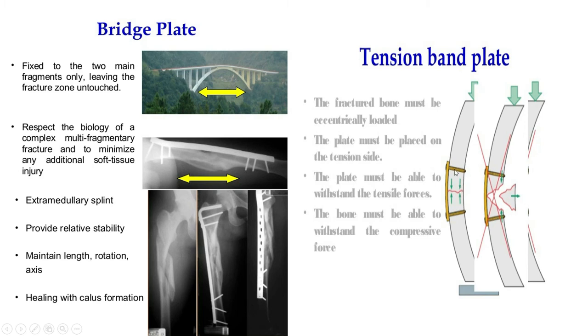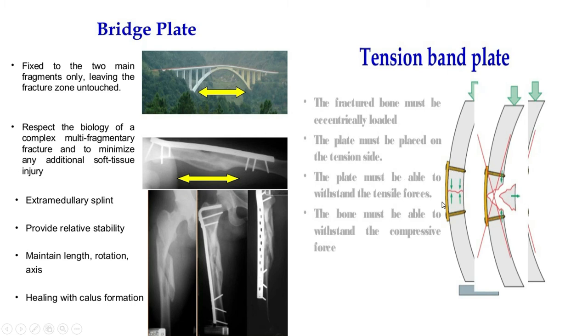Now if we put a plate, it acts as a neutralizing of this tensile cortex, and as the bone will bend, this neutralizing force created by this blocking effect of this plate and screw will convert the force into compression over the fracture site. This is called tension band principle.